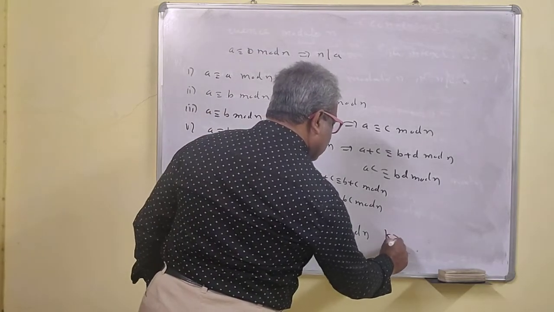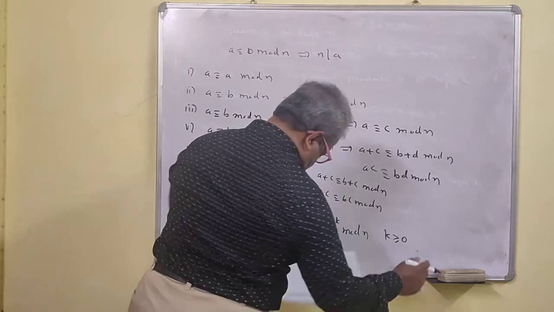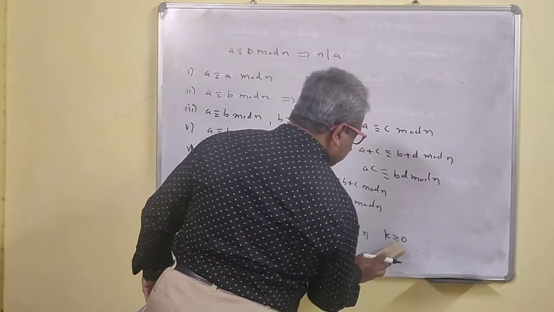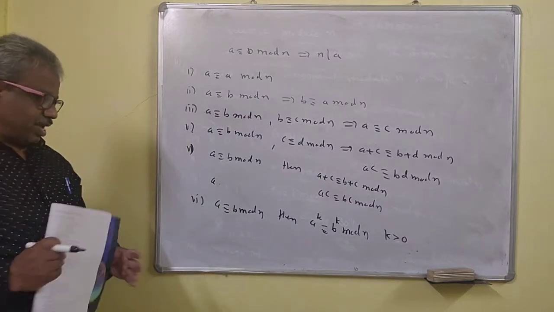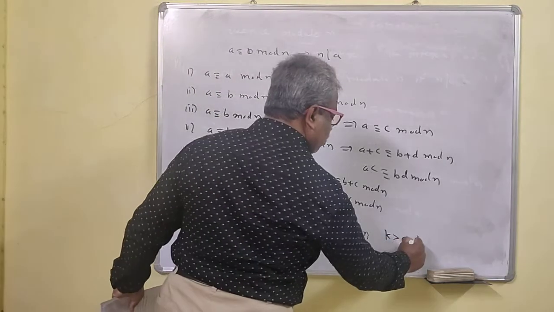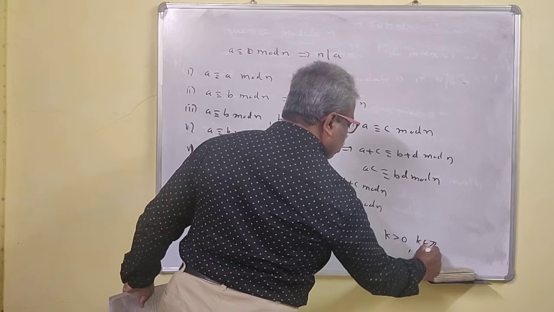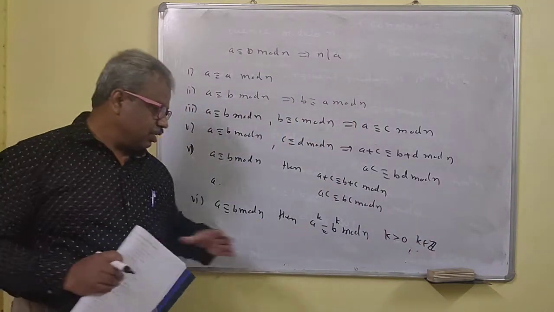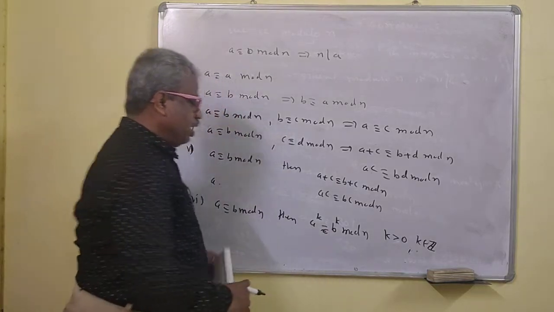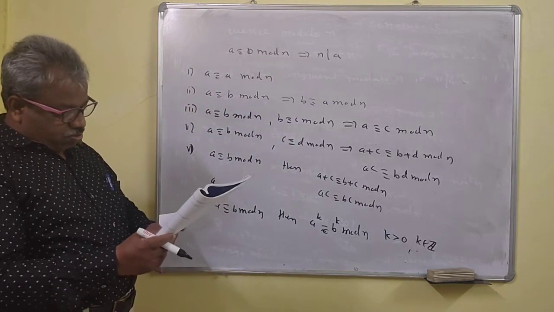K is an integer, K greater than 0. This is true for any positive integer K: A to the power K is congruent to B raised to K modulo N.